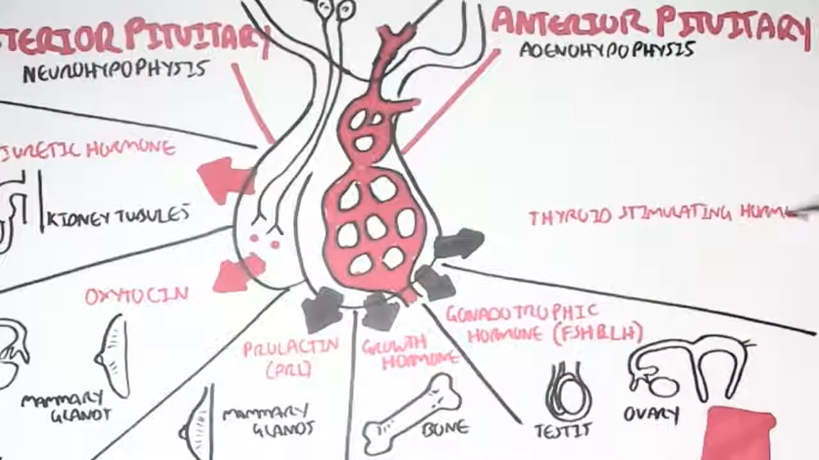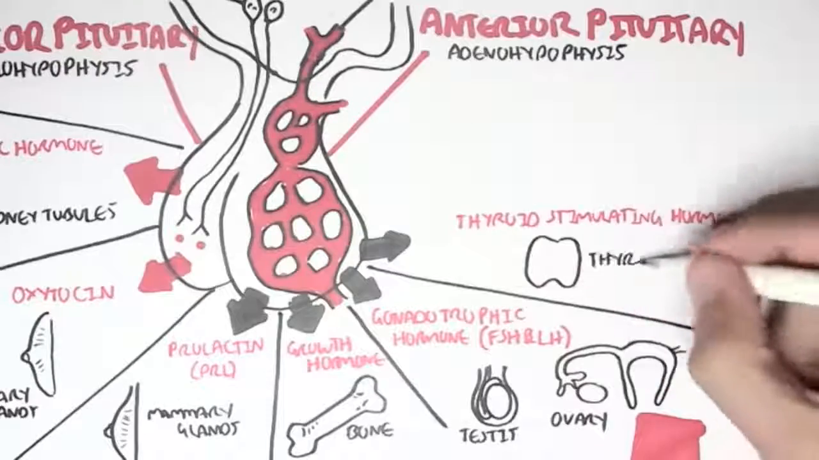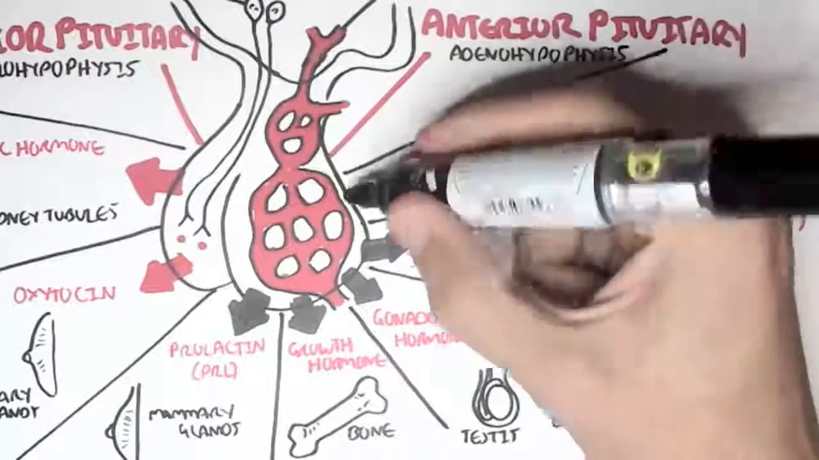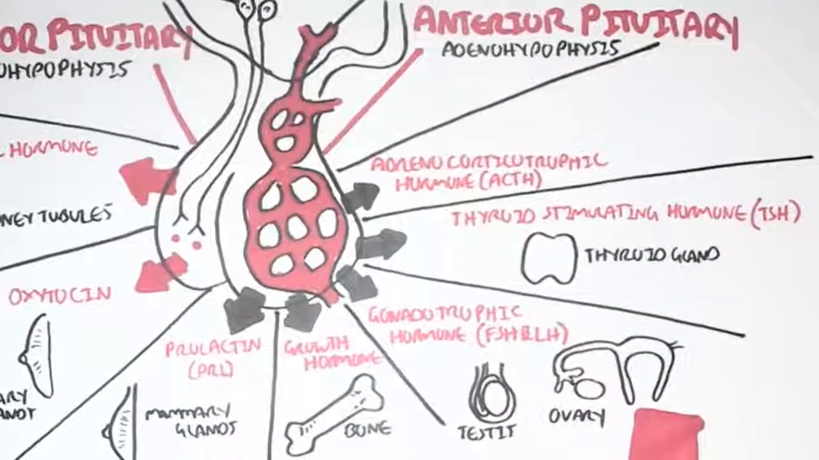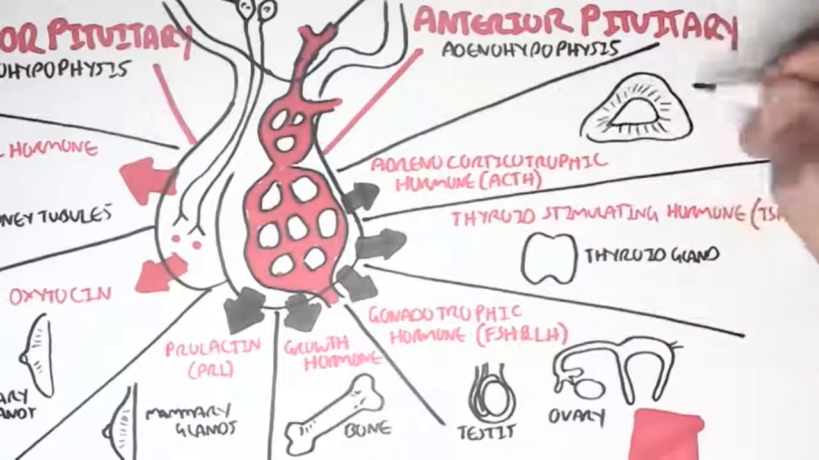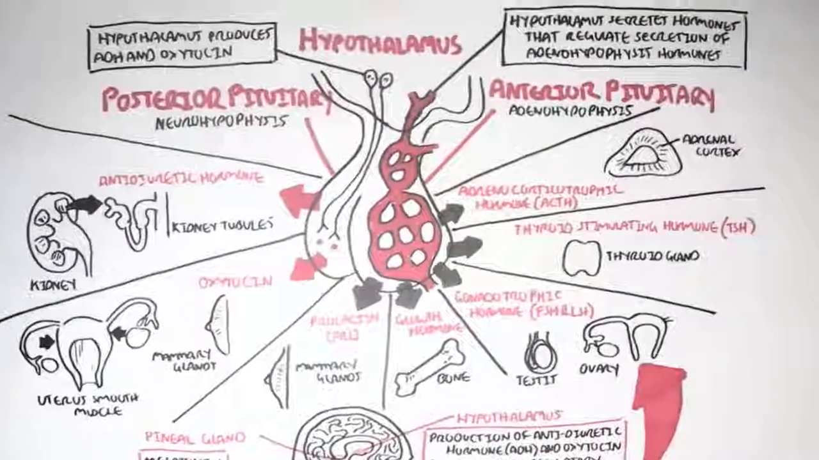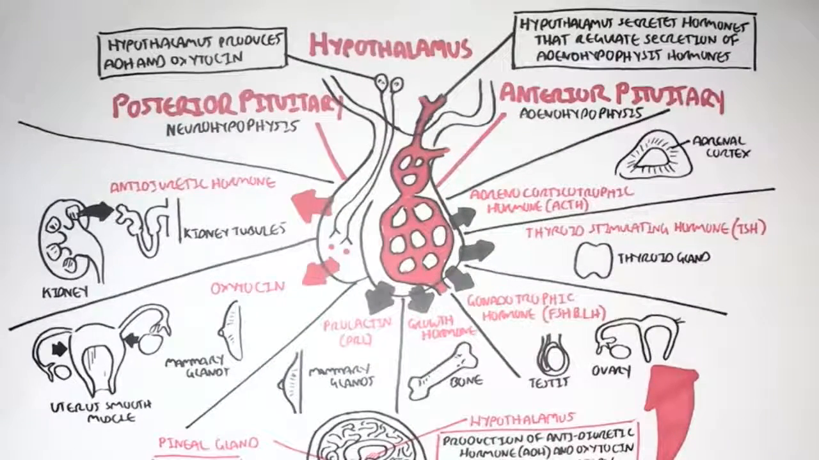The anterior pituitary can also secrete thyroid-stimulating hormone, which will stimulate the thyroid gland to secrete its own hormones. And finally, the anterior pituitary can also secrete adrenocorticotropic hormone, which will target the adrenal glands, and it will stimulate the release of cortisol, for example.